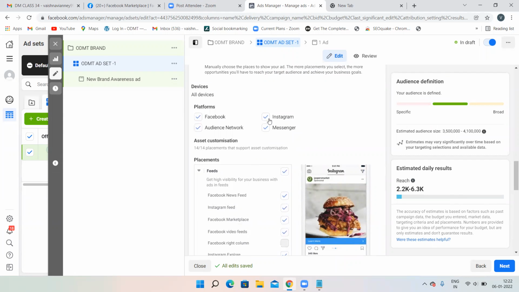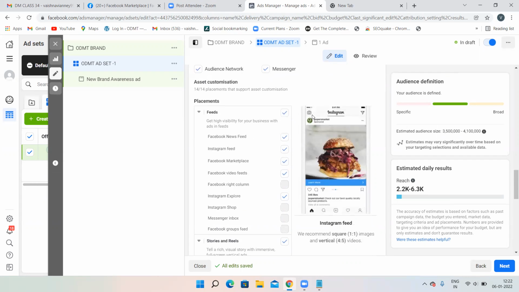Let's do Instagram. In Instagram, there is nothing to do. You have to just link your Instagram account. Other than that, you do not have to do anything. How to link your Instagram account? Just log in, give the Instagram credentials over there, and your advertisement is going to appear on Instagram. It is that simple. So let me do it for Instagram also.